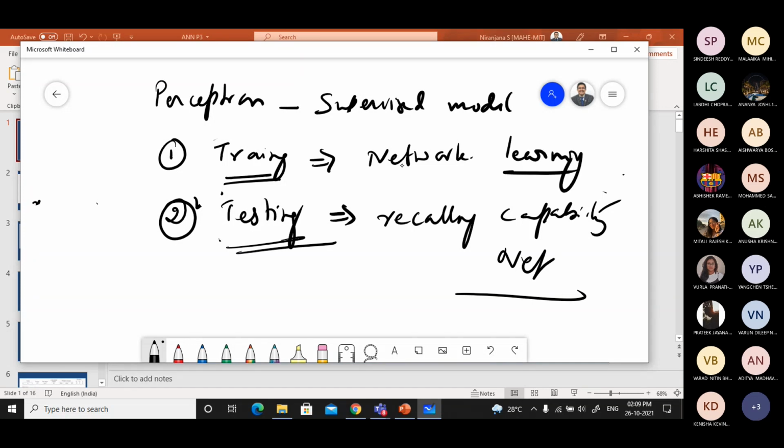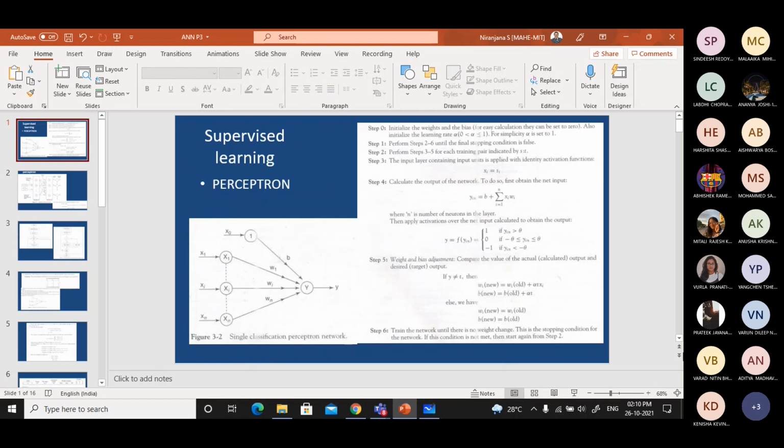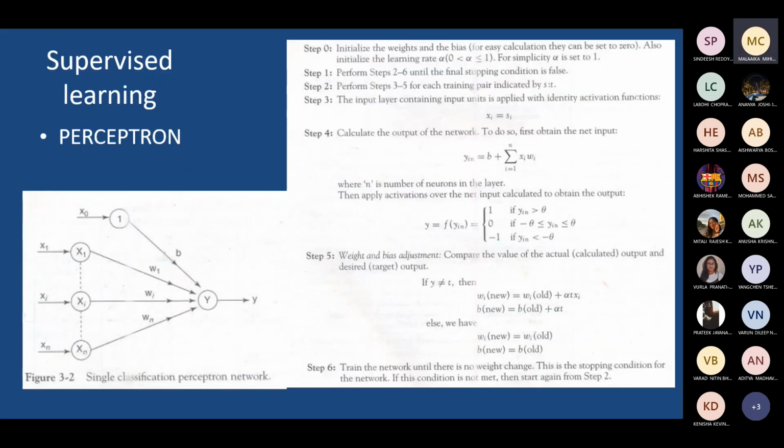Okay, so let us see what type of algorithm is used for training. Are you able to see my slide? Yes, sir. It is a supervised learning procedure. I think initially we discussed the difference between supervised and unsupervised. So here some labeled data set is used for training, along with the target.